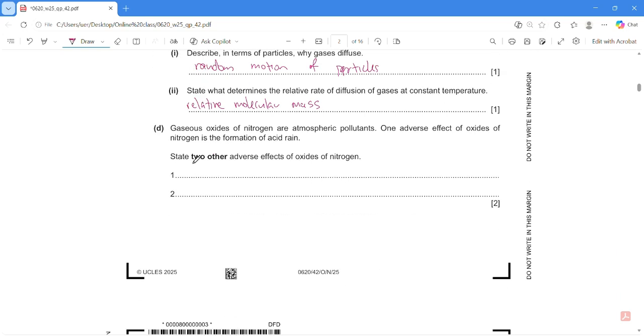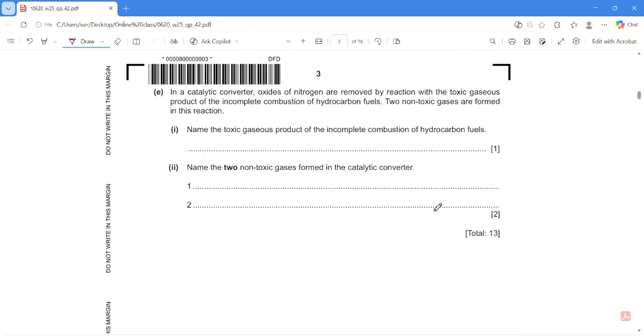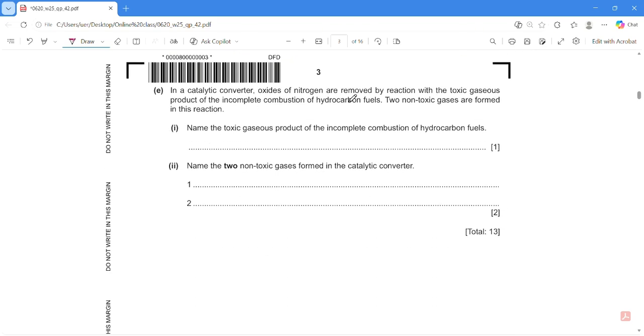So D, gaseous oxides of nitrogen, blah blah. State 2 other adverse effects of oxide of nitrogen. So other than acid rain, the nitrogen oxide also will cause photochemical smoke. Okay, the next one, it might also cause respiratory problems. So easy.